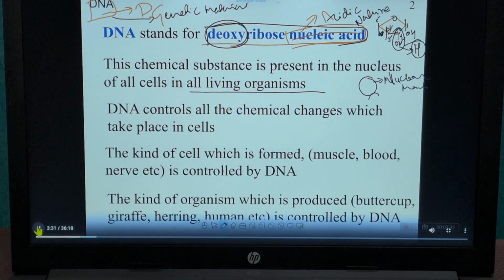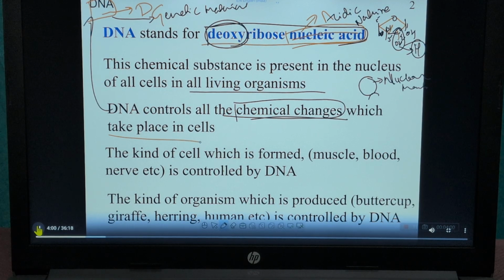DNA controls all the chemical changes which take place in the cell, right? All the information that is encoded for protein or RNA is controlled by this DNA molecule, deoxyribonucleic acid. The kind of cells which is formed is controlled by DNA.